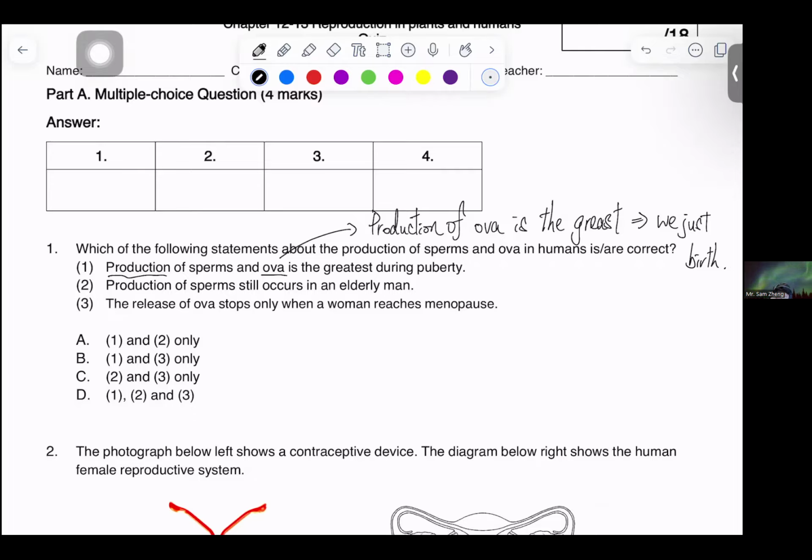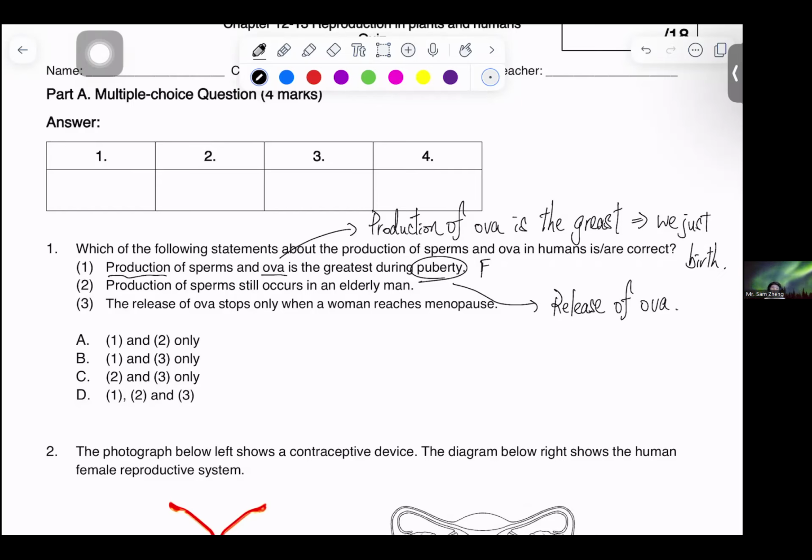So when you look at this statement, statement one is not correct. You may ask a question: isn't there something related to the ova during puberty? Yes. Remember that during puberty, it is the release of ova.